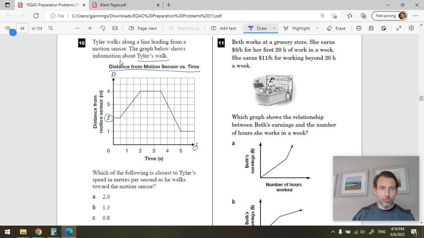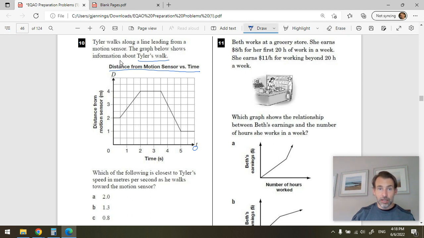He starts 2 meters away from the motion sensor, ends up 4 meters away through there, and then walks back towards the motion sensor, finishing as close as 1 meter away from the motion sensor. This here is the time where he is approaching the motion sensor. Otherwise, he's either moving away or staying the same distance from the motion sensor. Okay, I kind of made a mess of that, so let's erase all those.